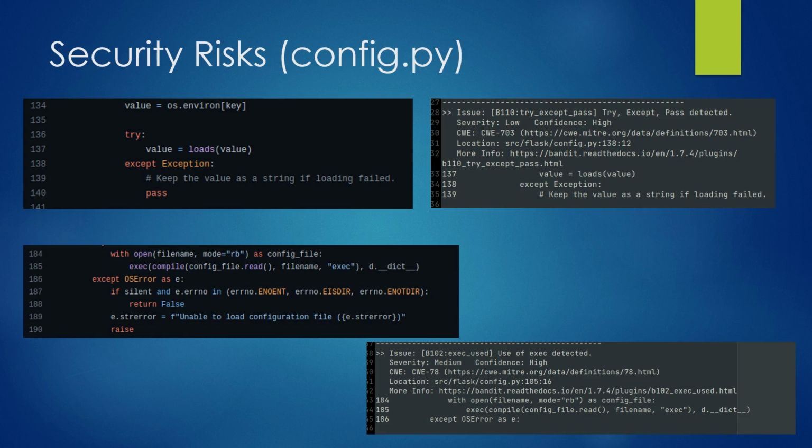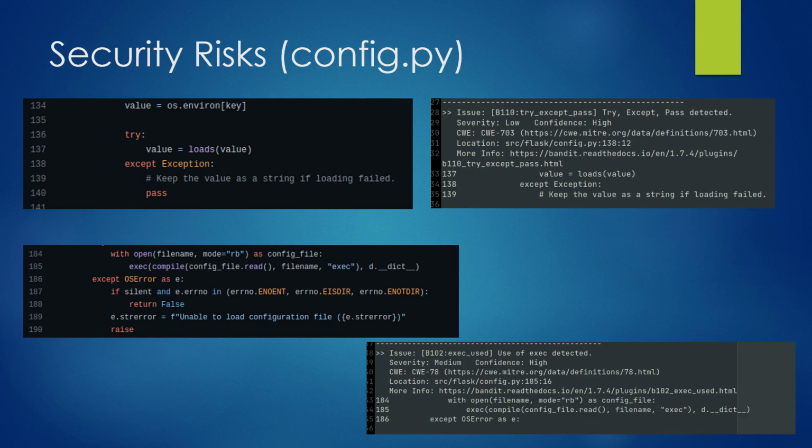This example is from config.py and provides several functions to read configuration files, something that is common in many applications. Two things struck us in config.py, and the first is from the function from_prefixed_env, which loads environment variables. The loads function in the try except block here is a callable set to the JSON.loads function. But as you can see, it never raises an error, something that is at the very least bad practice. This would make more sense if it only avoided one particular error rather than all errors.